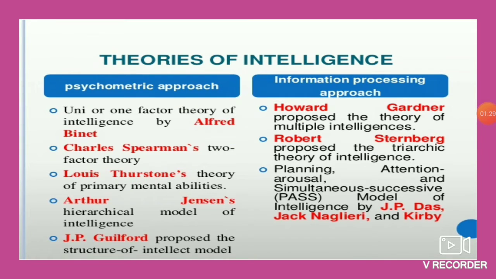Now, the theories which we are going to study are these theories which are mentioned in the psychometric approach and the information processing approach: the unifactor theory, the two factor theory, theory of primary mental abilities, theory of hierarchical model of intelligence, J.P. Guilford's model, and Howard Gardner's theory, Sternberg's theory, J.P. Das theory. All these are theories of intelligence. So these are so many theories.